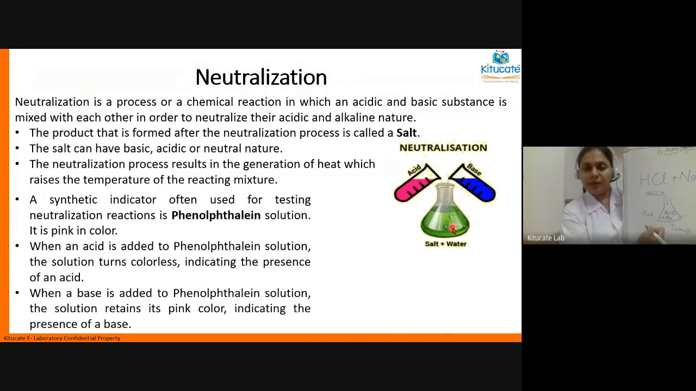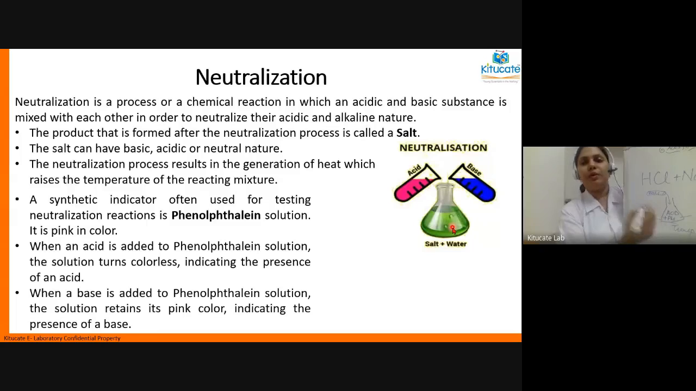So the color change of the liquid is an indicator that the solution has become neutral. Understood?